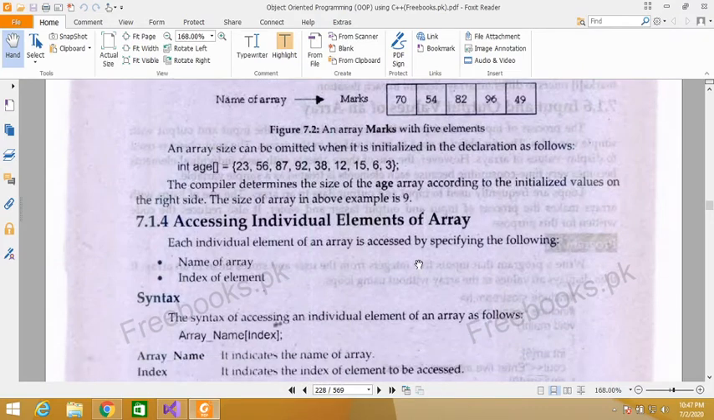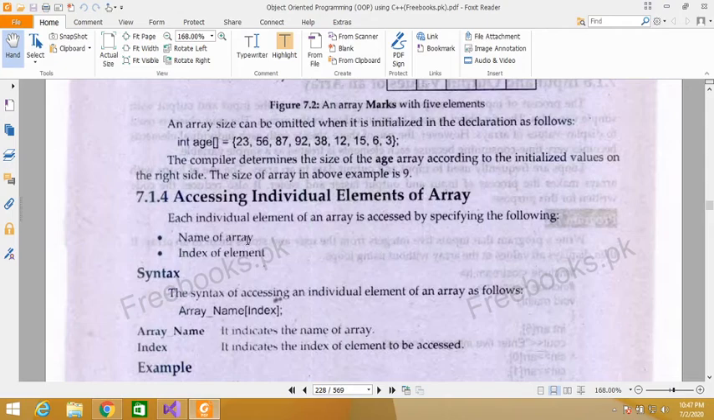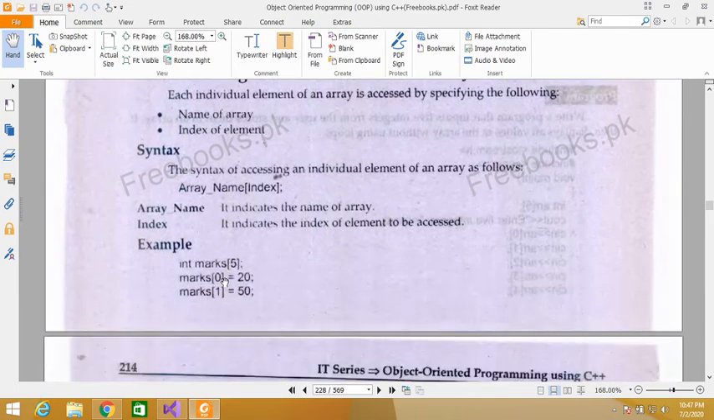Accessing individual elements of an array. How can we access each element of an array? Each individual element of an array is accessed by specifying the full name of the array and the index of the element. So we write the array name and then the index where we want to access the value. For example, here we have declared an integer array of length 5, and here we are assigning a value to each individual index. So index 0 contains 20, index 1 contains 50.